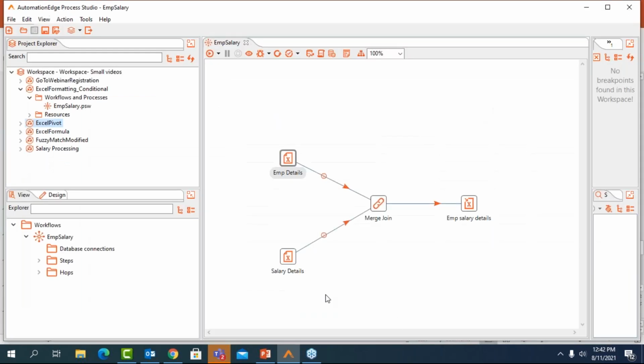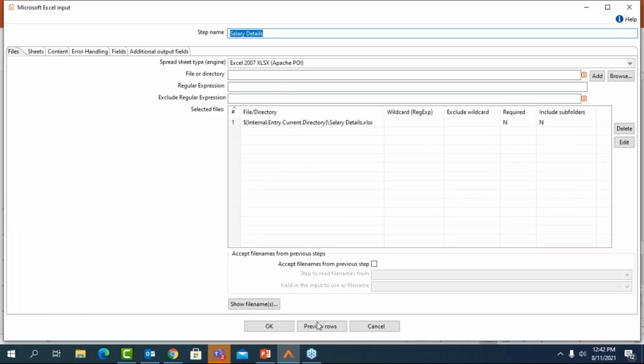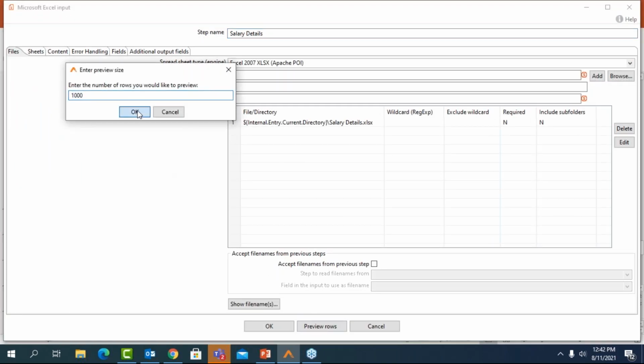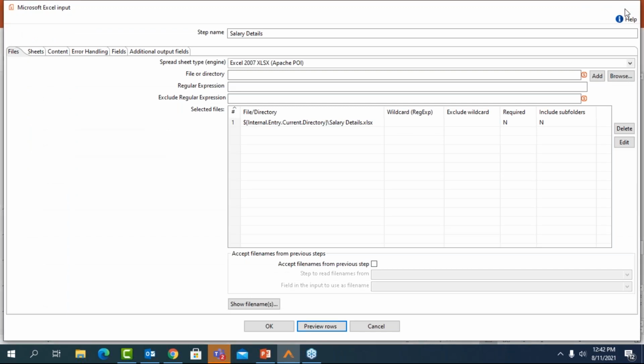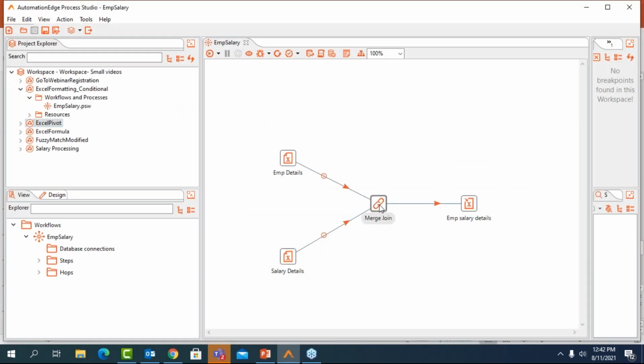Because your files could come in from different sources, we are also giving you an example accordingly. This is the salary detail of that employee. Here also you will find the employee ID and the salary of that person. Now the common key that we have is the employee ID, which is there in both of these files, using which we are going to merge these files together using the merge data plugin.